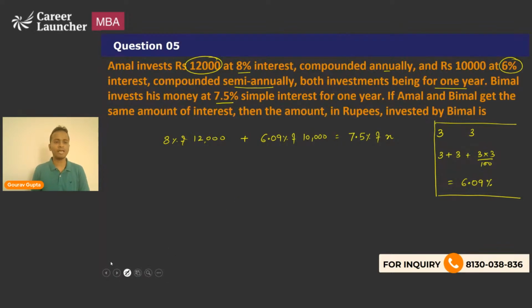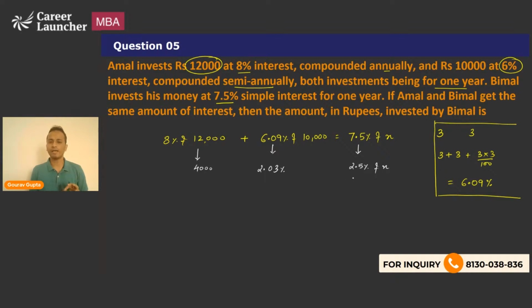So I'll give you an innovative way of calculation. Now I'll divide the right hand side by 3. I'll obtain 2.5 percentage of X. So left hand side also I'll divide by 3. So this will become 4,000 and this will become 2.03%. Okay, so dividing both sides by 3, right?